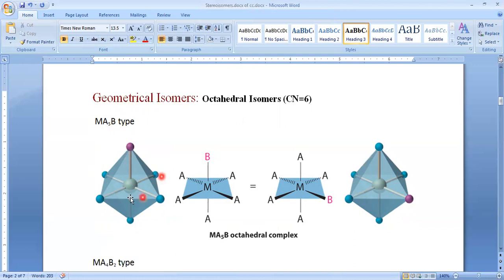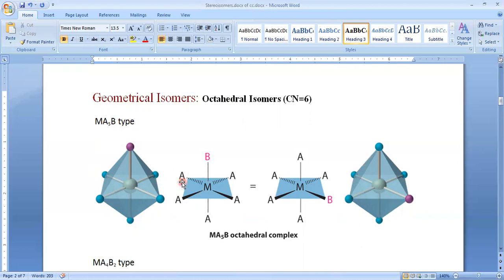In this representation, B is shown with a pink ball, and these 5 blue circles indicate A. This is the actual octahedral shape, a three-dimensional object. If we write this in two dimensions, we may write it like this.